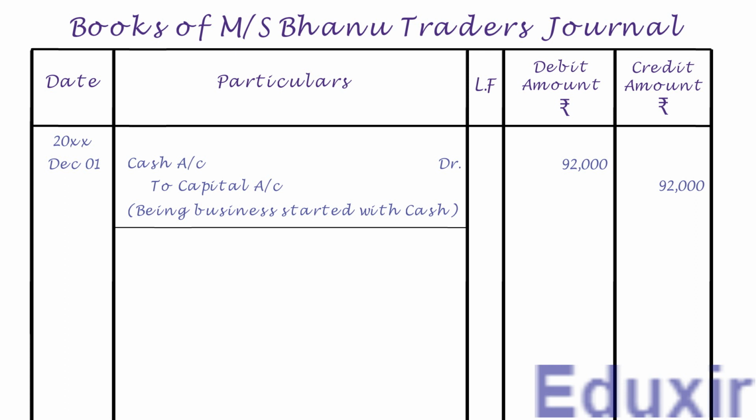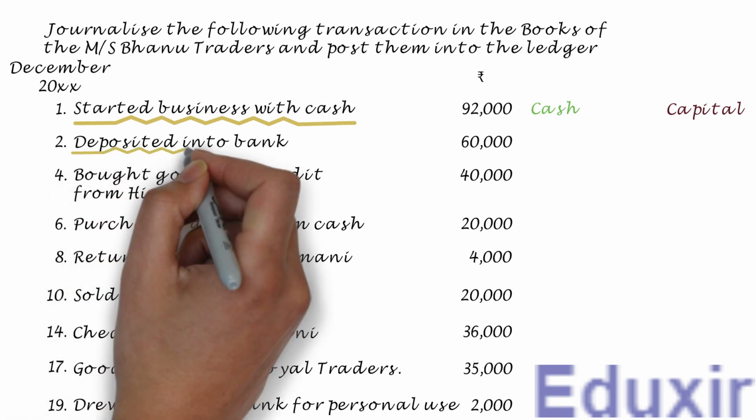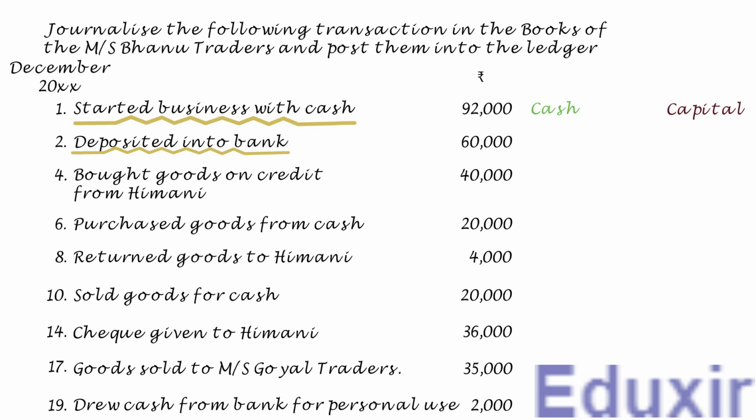Let us now take up the next transaction. In this transaction, 60,000 rupees are deposited into the bank. As you can guess, businesses take the cash available with them and deposit into the bank. So, in this transaction, the cash is taken out to deposit into the bank. In other words, the cash asset is decreasing.